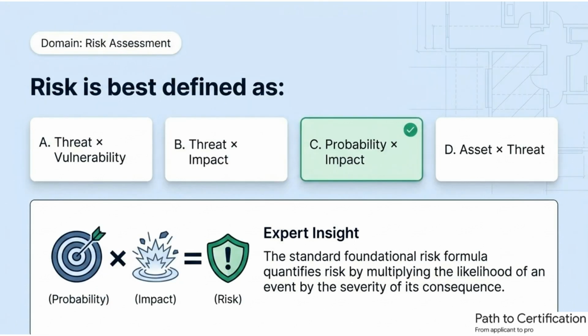Risk is measurable and manageable when understood. Risk is defined as probability multiplied by impact. This formula helps organizations prioritize threats and allocate resources effectively. Understanding risk fundamentals supports sound decision-making across all security domains.